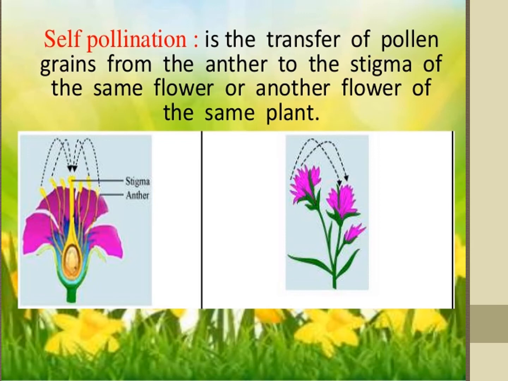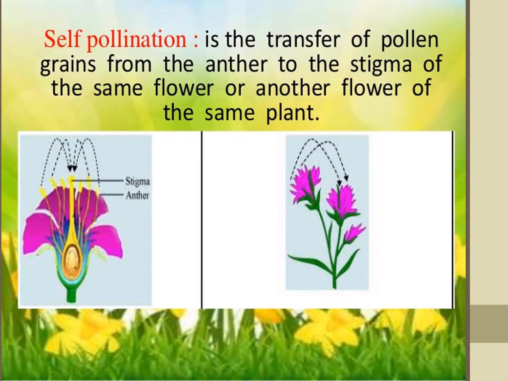Self-pollination has more disadvantages. So cross-pollination is good. Yes, new varieties of plants we will get.